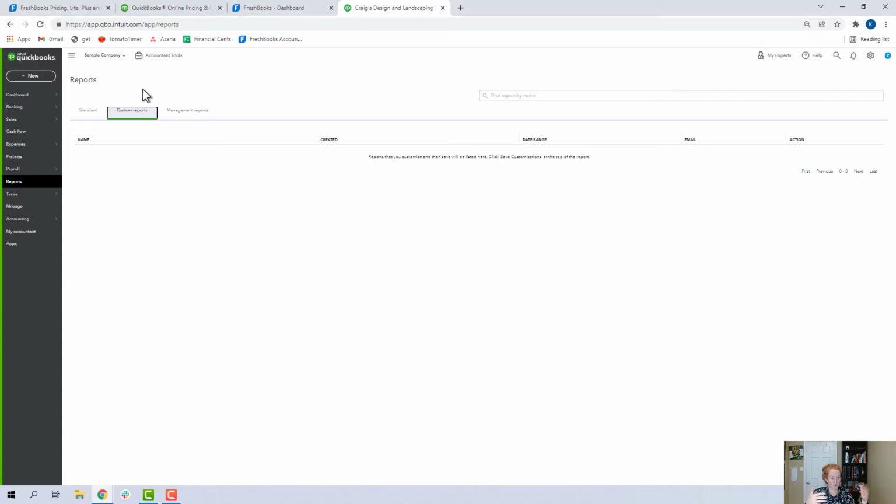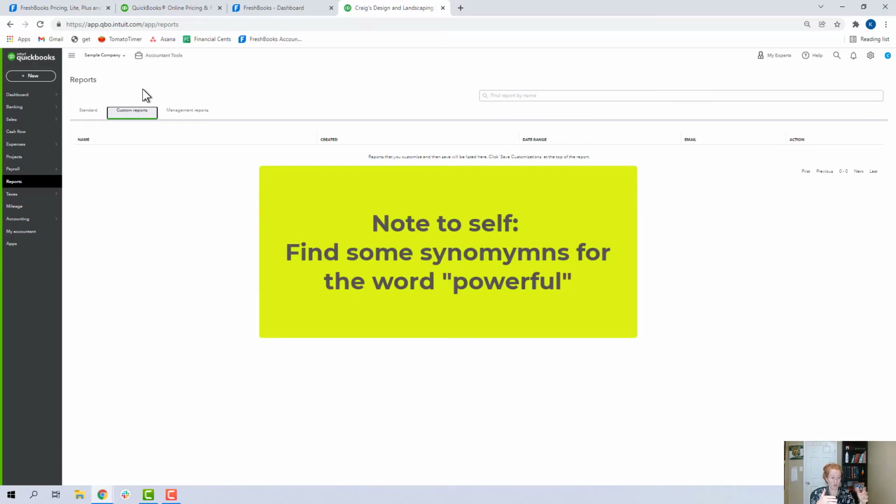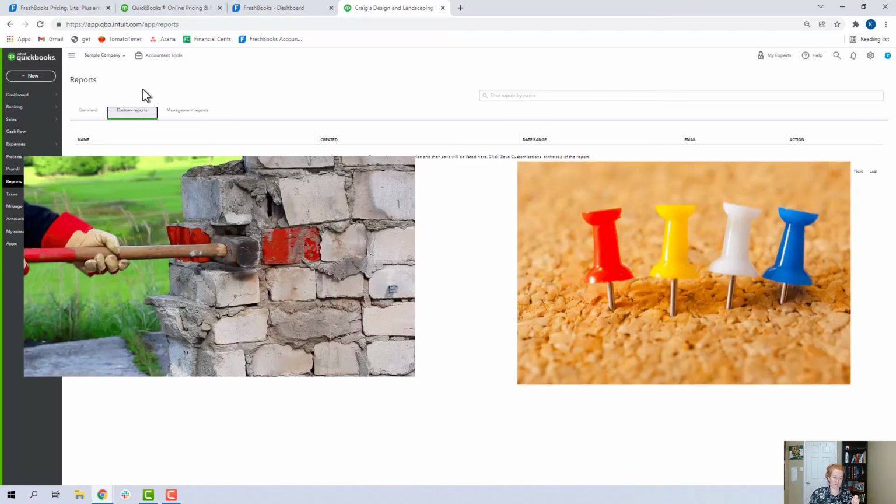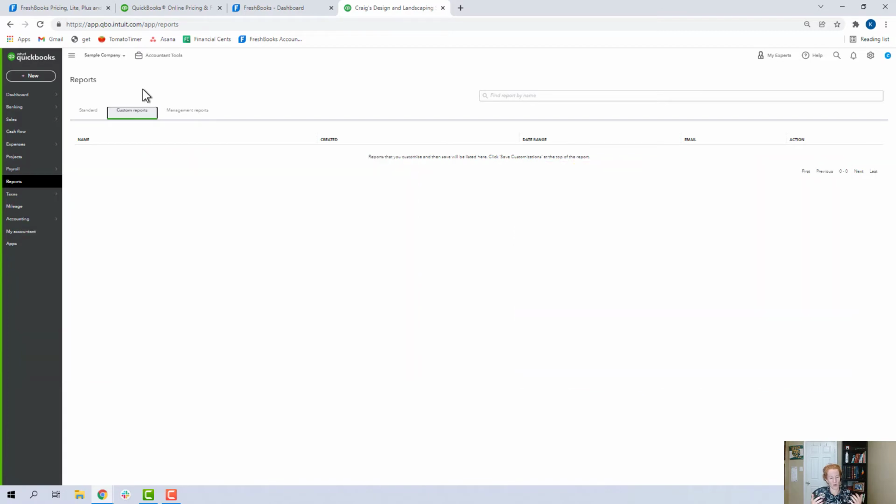Yeah, again, don't get me wrong. These reporting features are constantly improving. They're really powerful. They've recently added something called tagging, which is really powerful as well. It's another way to sort of slice and dice your data. But it goes back to that metaphor of using a sledgehammer to drive a thumbtack. What do you need to serve your business well? What is the right tool for the job?